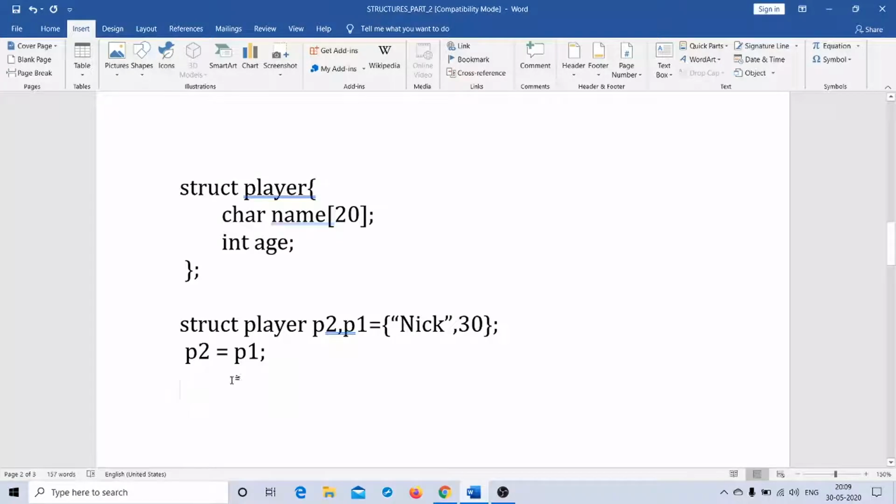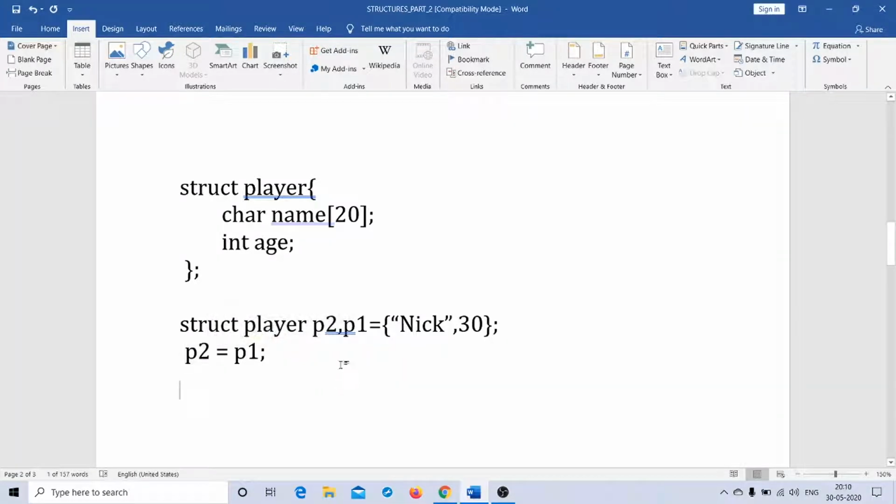Now what's the meaning of this? See, P2 and P1 both belong to the same structure called player. And when this happens, every individual member element associated with P1 will be copied to the corresponding member element of P2.